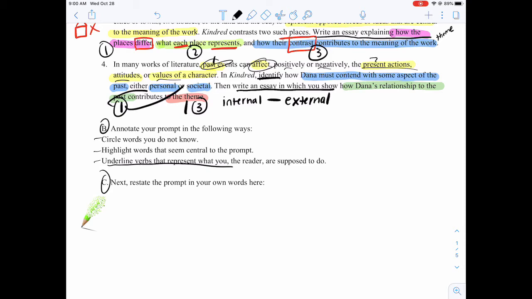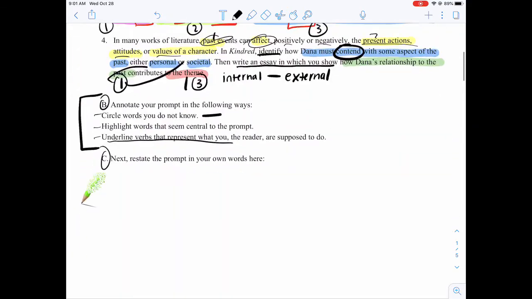And then we annotated together, but you want to go through and make sure you did step B. So maybe you didn't know certain words. You want to circle those. Maybe you didn't know what contend means. So any word that you might not know, you have to circle it because you have to know what you're doing in order to write about it. Highlight words central to the prompt and underline verbs that represent what you are supposed to do. Okay, that's step B. You mostly did that.